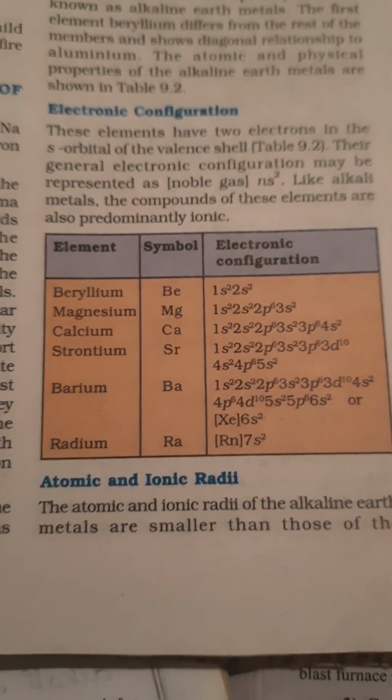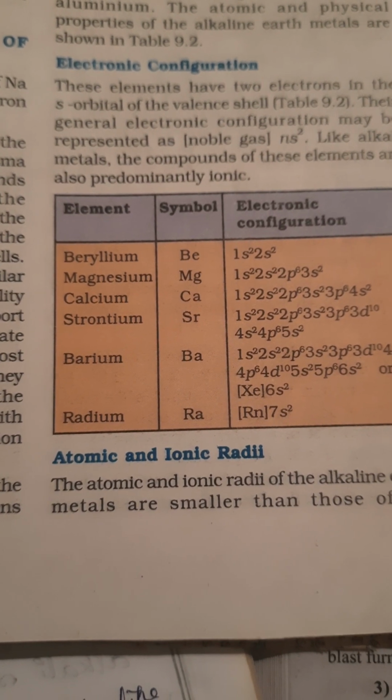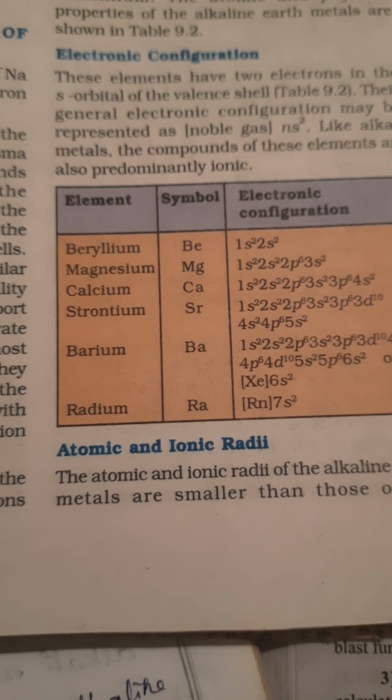Alkaline earth metals, s-block elements, second A group elements: beryllium, magnesium, calcium, strontium, barium, radium.